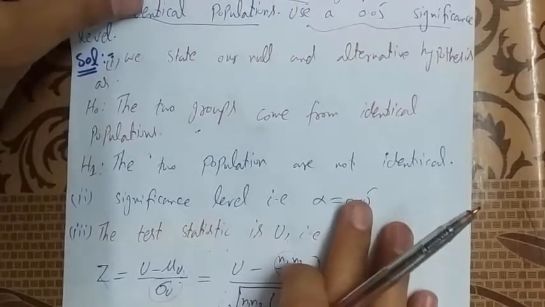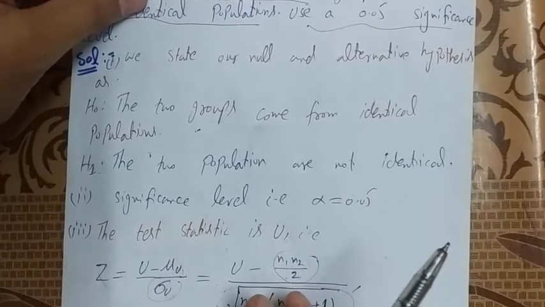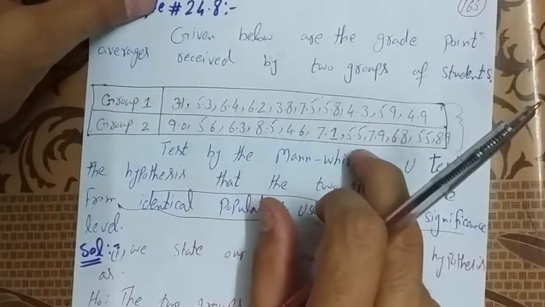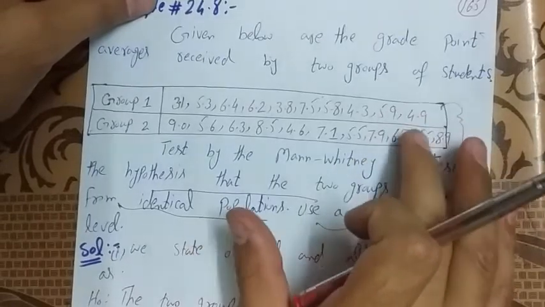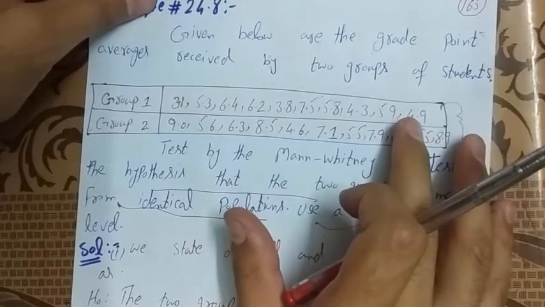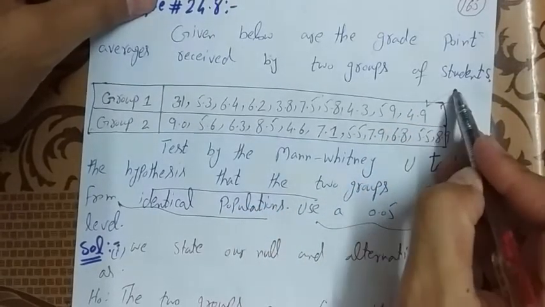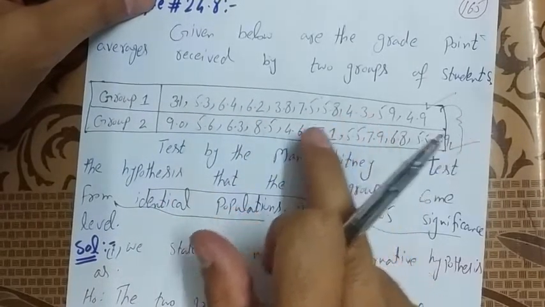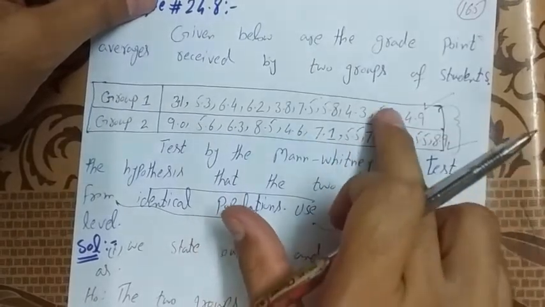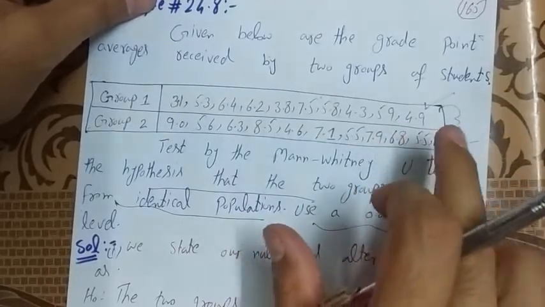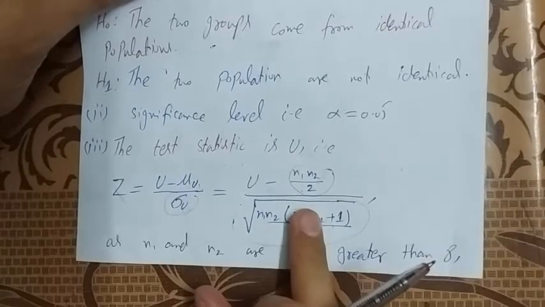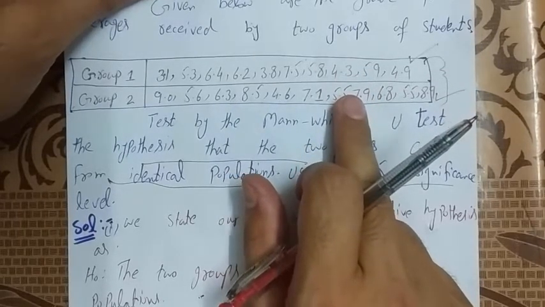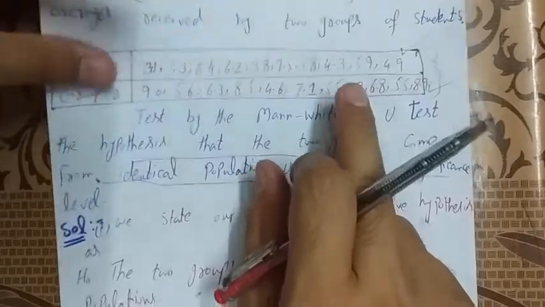When we learned the procedure of the Mann-Whitney U test, we concluded that if the sample sizes of group 1 and group 2 are each greater than 8, then we can use this test statistic. If both group 1 and group 2 are less than 8, then we cannot use this test statistic.